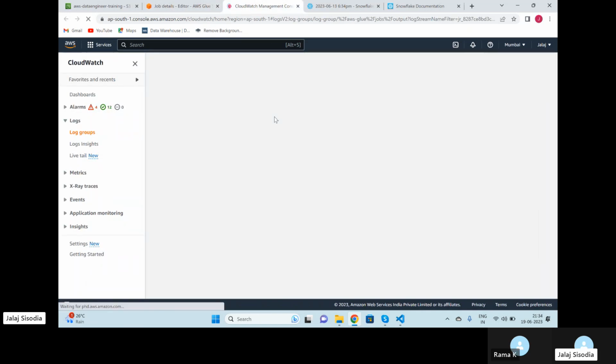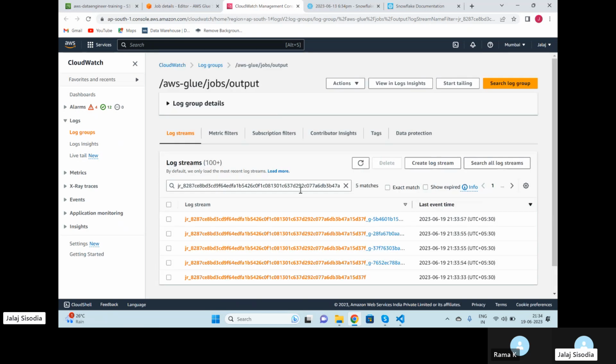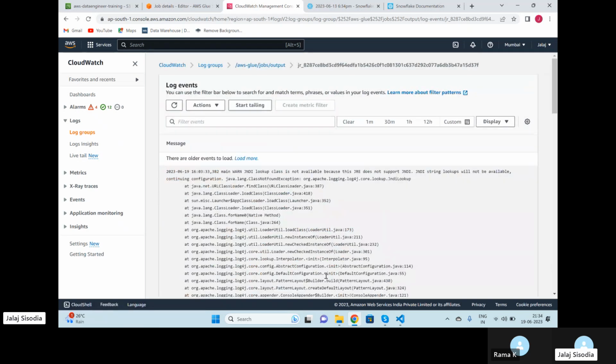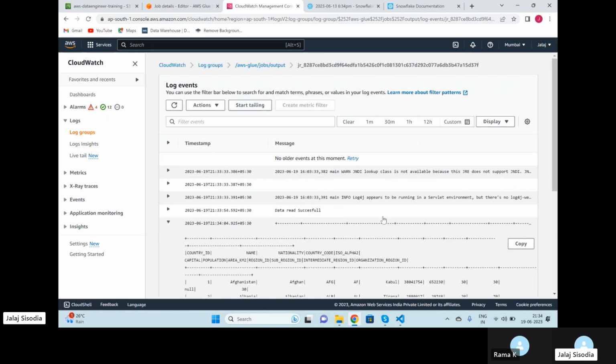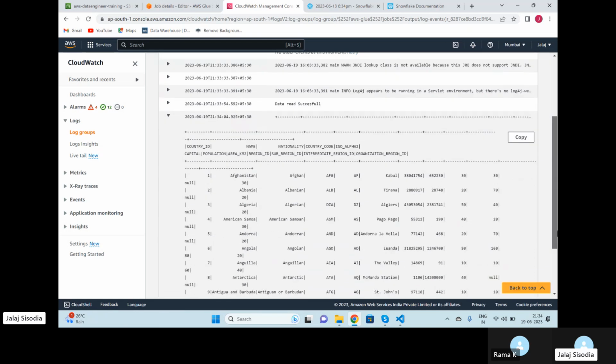Today, actually, the server is having some issues. It's not showing the details correctly. Display column details. Yeah, so you can see my data read is successful. I am able to see my data here.